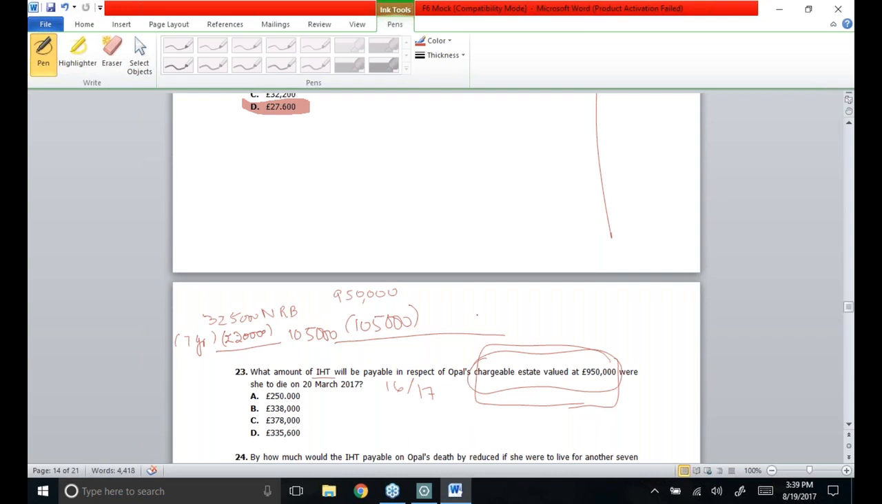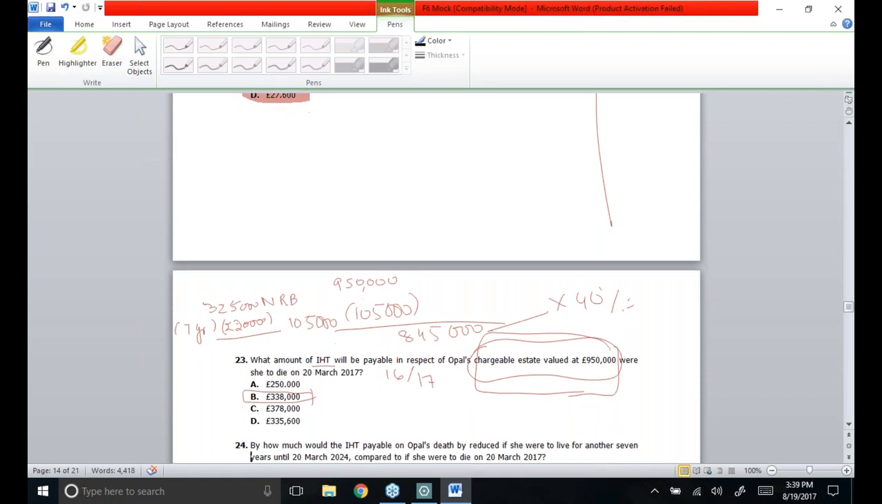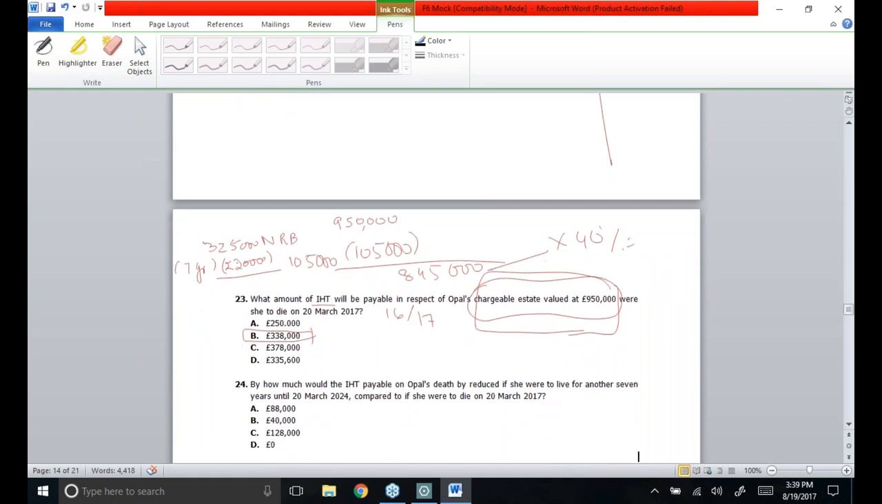950,000 minus 1,05,000. The answer is 8,45,000 pounds, on which IHT on death estate has to be computed, which is always computed at the rate of 40%. So the answer is 3,38,000 pounds. Option B is correct.